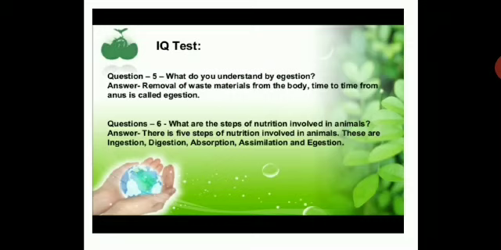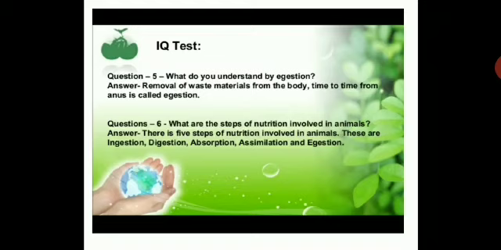So now what do you understand by adhesion? Removal of waste material from the body from time to time through the anus is called adhesion. The human digestive system has the anus as one of its parts. It is the elimination of the unwanted, undigested part of the food, which would otherwise remain and be toxic in the body. So we need to see that it is eliminated, the removal of waste from the body. That process is called adhesion.